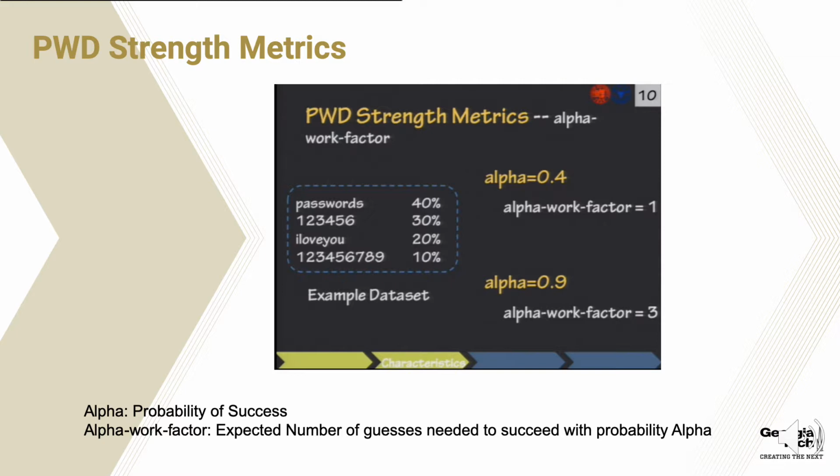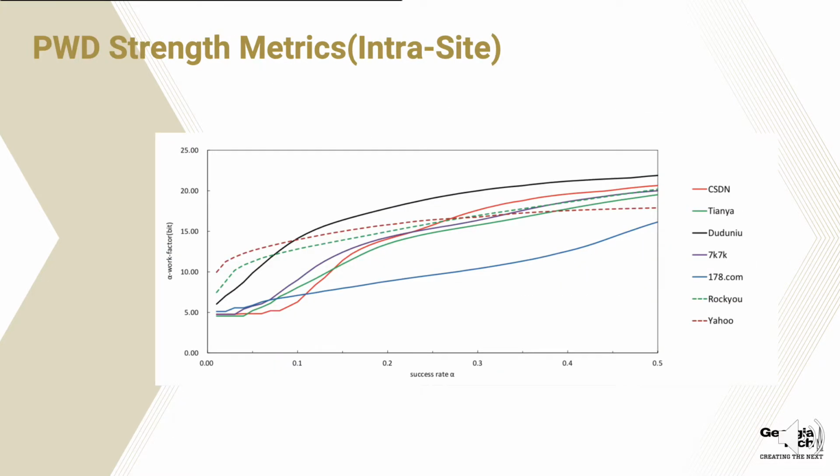But for an alpha of, for example, 90%, we need to guess 3 times, because the first 3 passwords add up to 90%. So this is how this metric works. Now let's see the graphic of the success rate and the work factor.